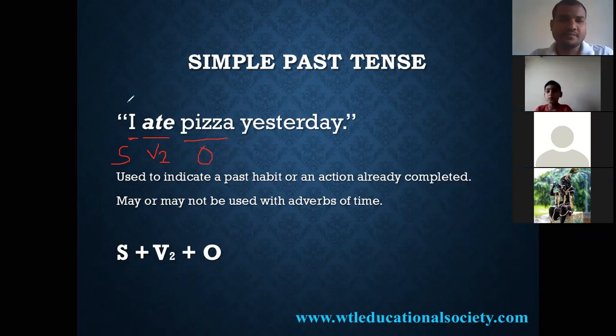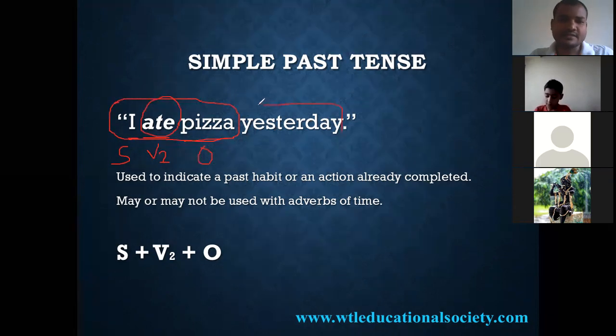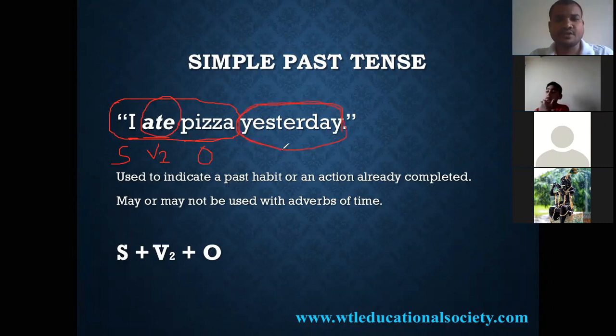So here, this is a sentence talking about the past. How can you identify whether it is past tense or future tense? Based on the verb and based on the time frame. The time frame indicates when it happened exactly. So, I ate pizza yesterday.